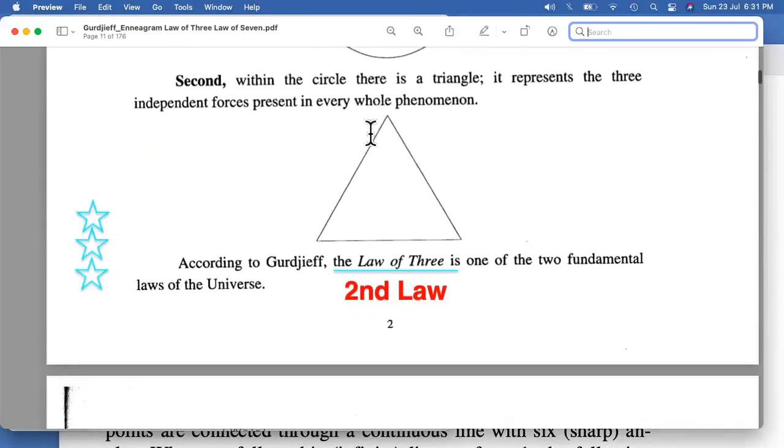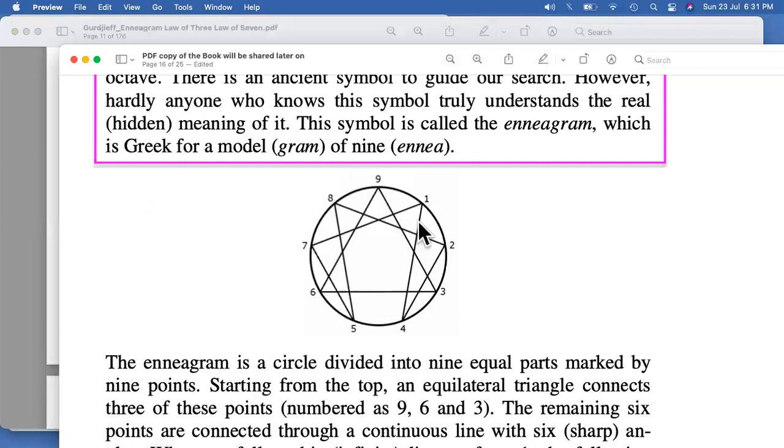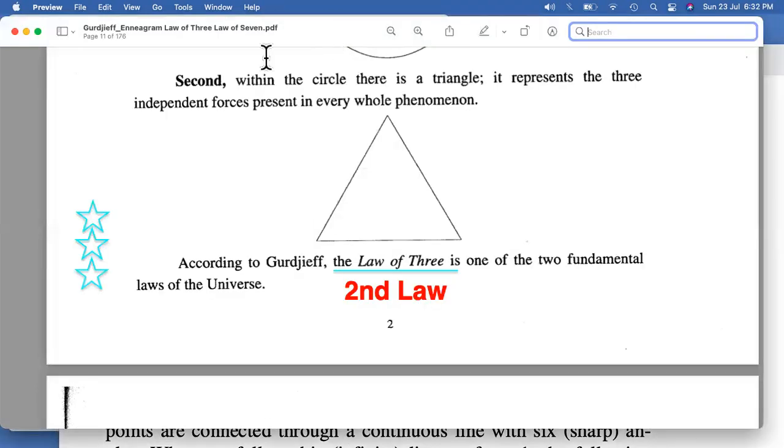So for the law of 3, we have an equilateral triangle. So 1, 2, and 3. These 3 points are there, which should come up together, and it's like this triangle. This is 3, 6, 9, right? Yes, this is how it should be bifurcated across. And the number 369 we should take separately, because that becomes a very exhaustive topic. 369 you will be able to relate with Tesla. So yes, of course, we'll be taking that separately.